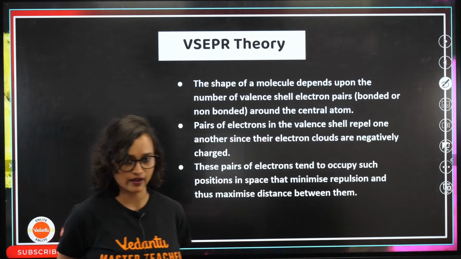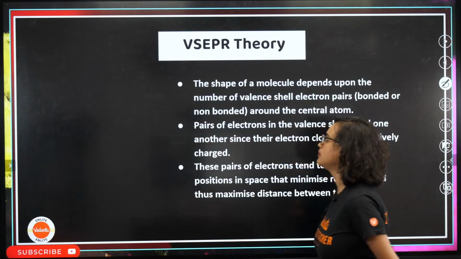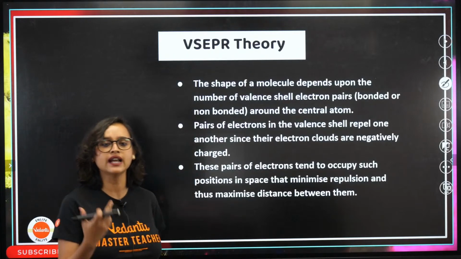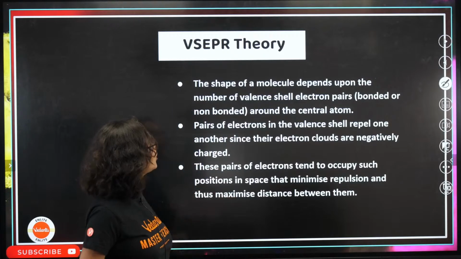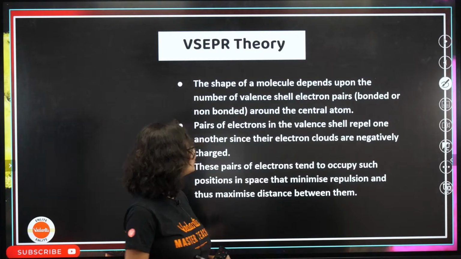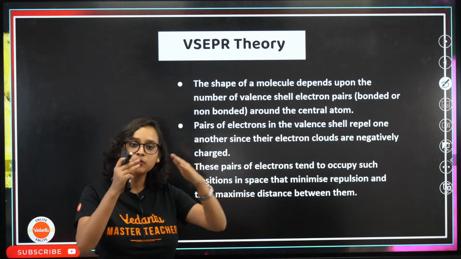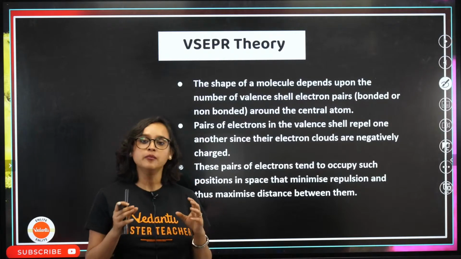Very good. Valence shell electron pair repulsion. Absolutely right, yes. So what does this theory tell us about? Now this theory says that the shape of a molecule always depends upon the number of valence shell electron pairs. It can be bonded, it can be lone pair, okay?